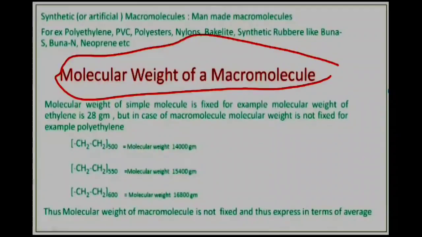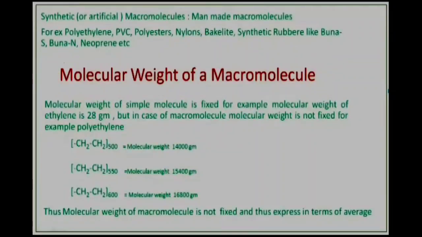Now the next point is the molecular weight of a macromolecule. The molecular weight of a simple molecule is fixed. For example, the molecular weight of ethylene is 28 gram. But in the case of a macromolecule, the molecular weight is not fixed. Let us take an example of polyethylene. If the value of n is 500, the molecular weight is 14,000 gram.